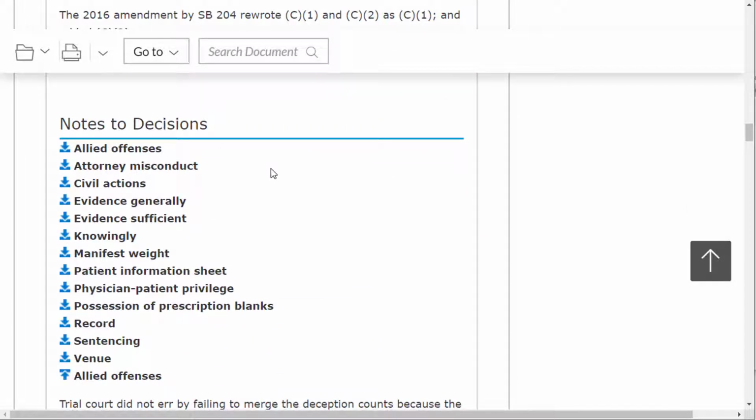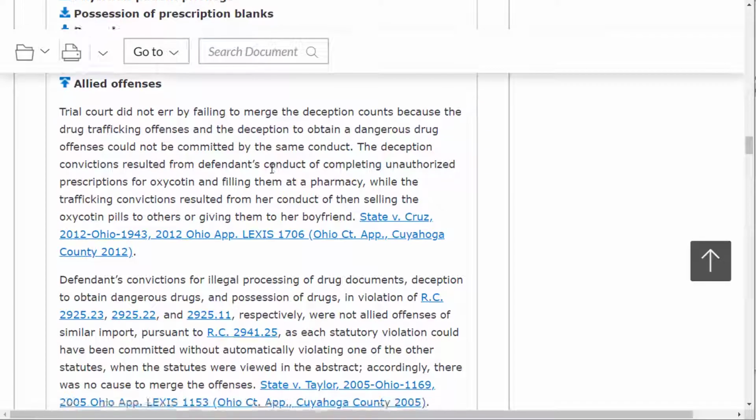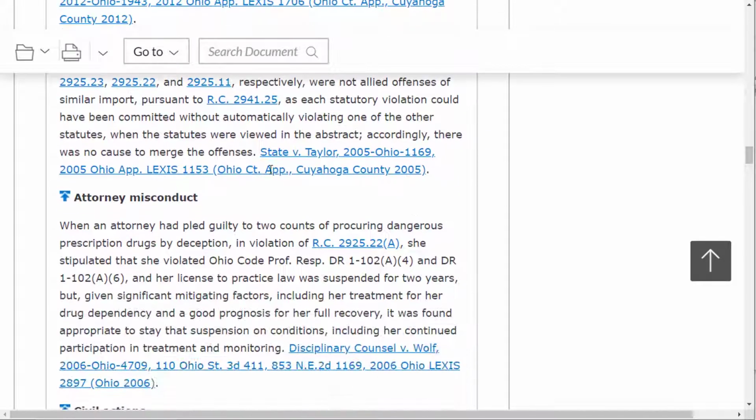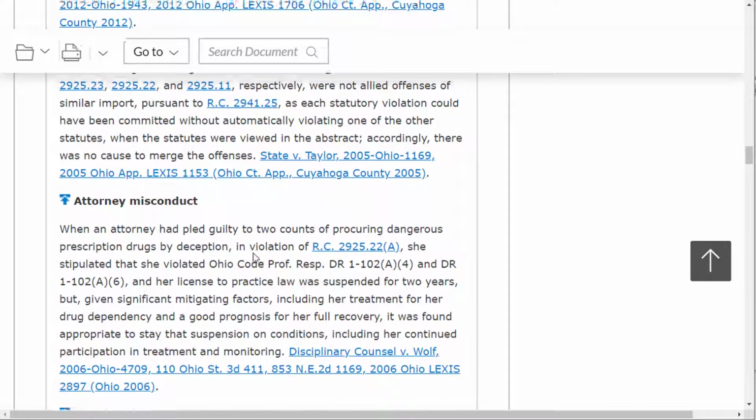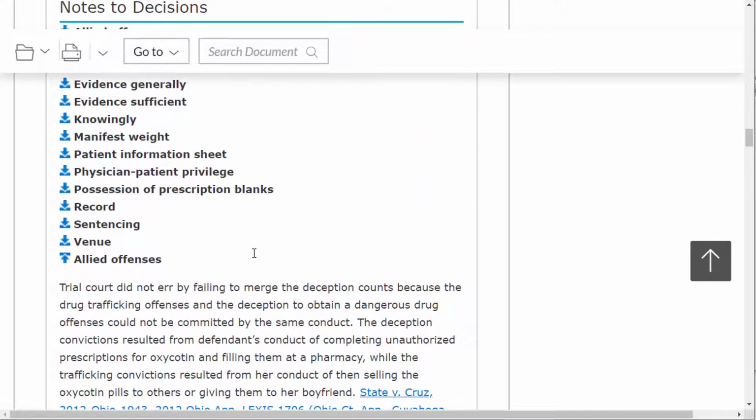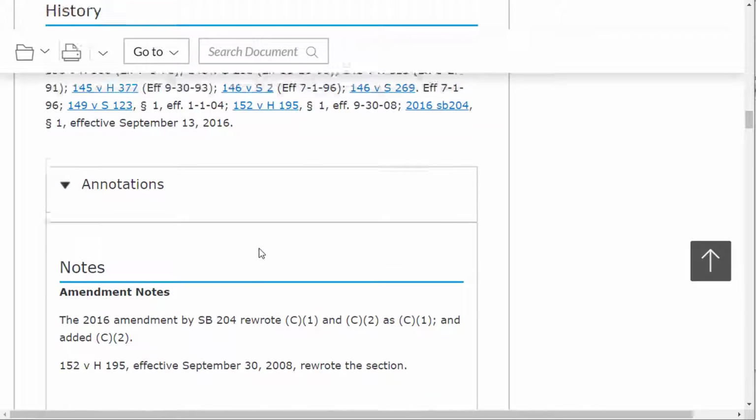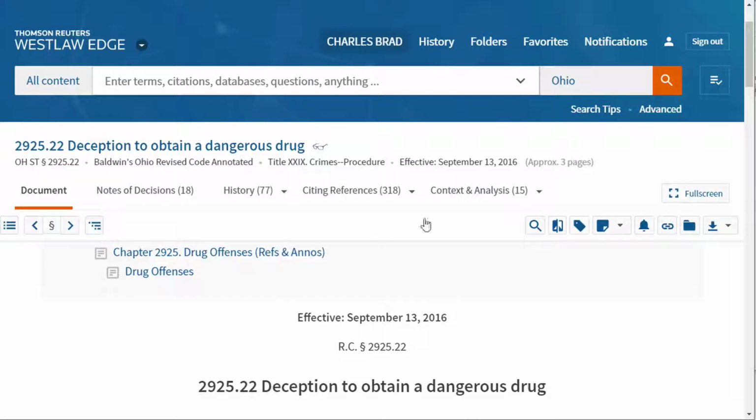So now we could look among these cases here to see if any of them deal with that could be obtained language. Okay, so these are immediately connected cases that are going to be the best cases for interpreting this statutory language. And then I'll show you the same thing in Westlaw.